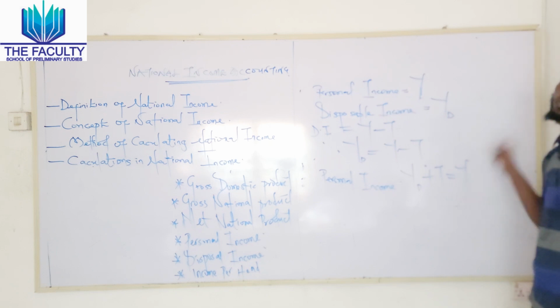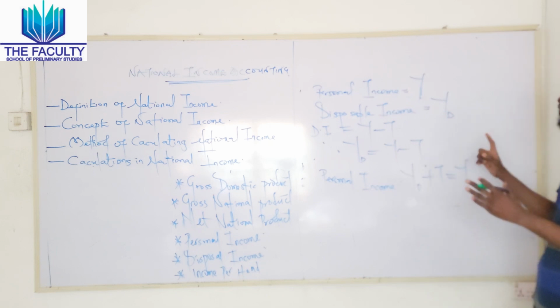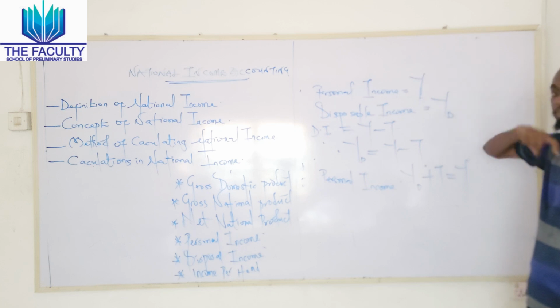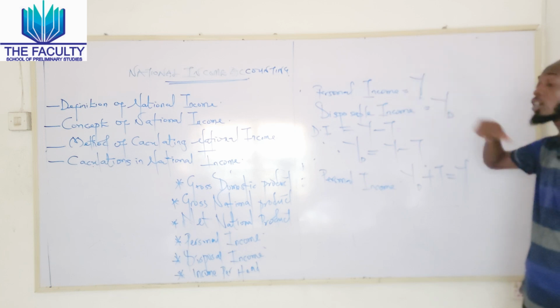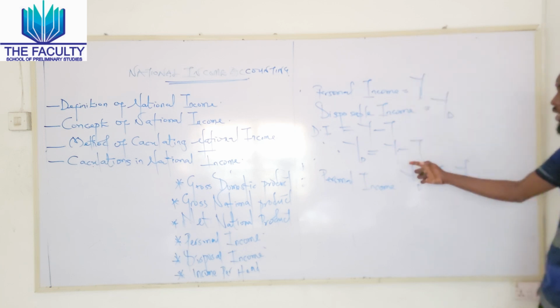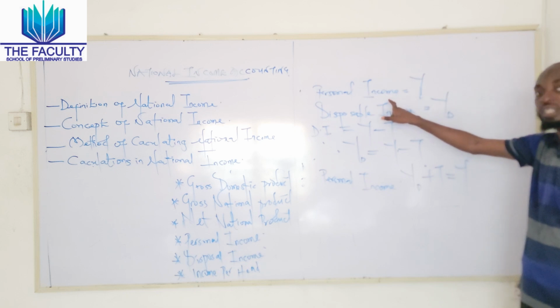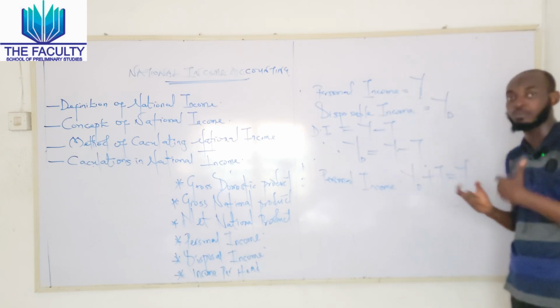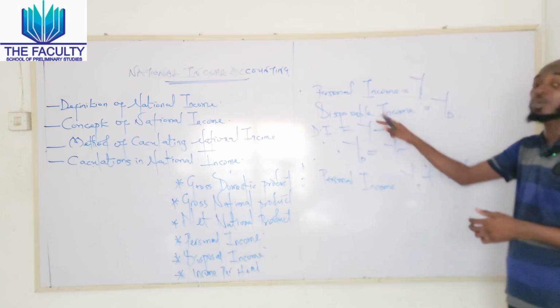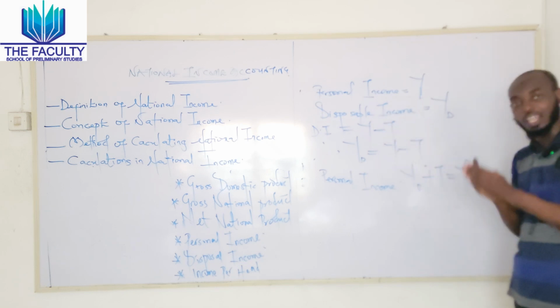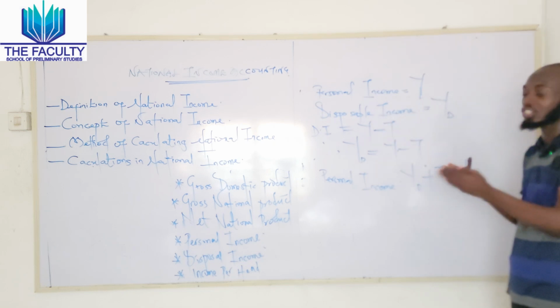Personal income formula. So that's how it is being denoted whenever we have personal income and disposable income. Summarily, personal income means the income that we have before the deduction of taxation, while disposable income means the income that is left after the deduction of taxation. Now, let's take